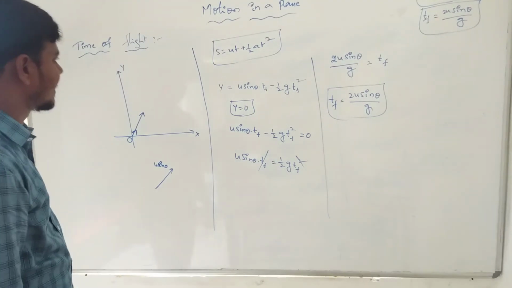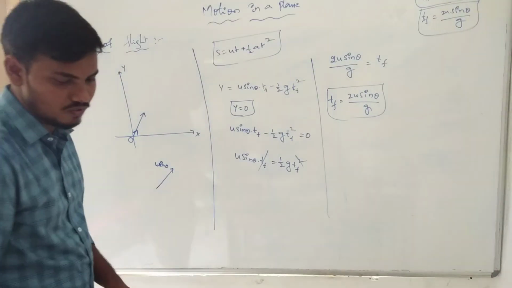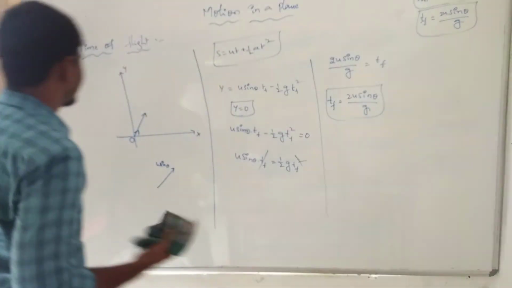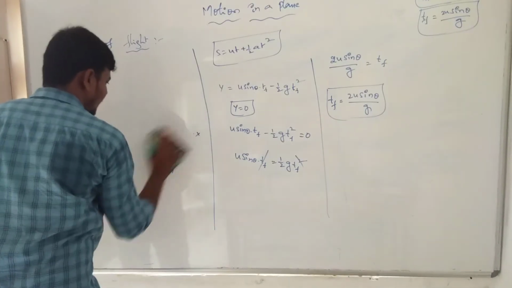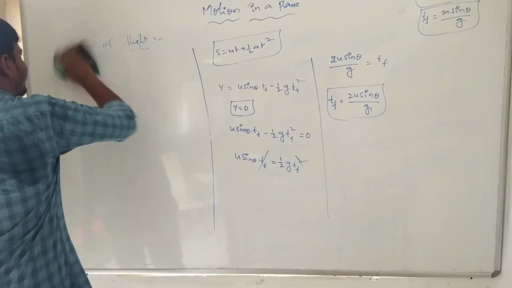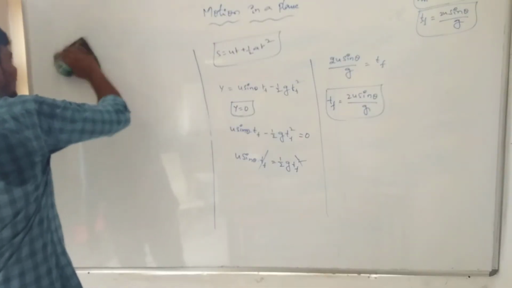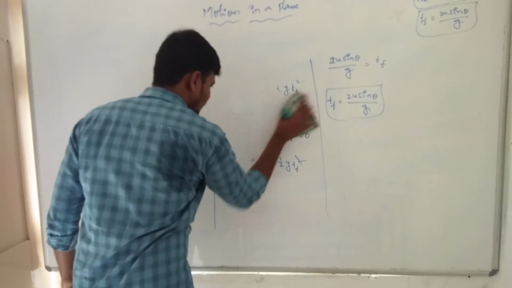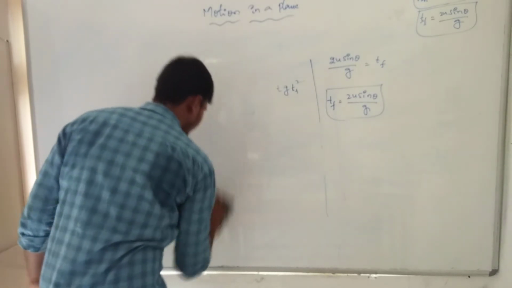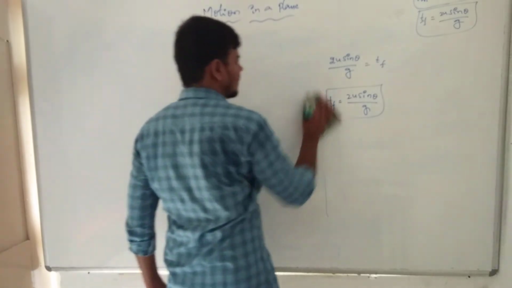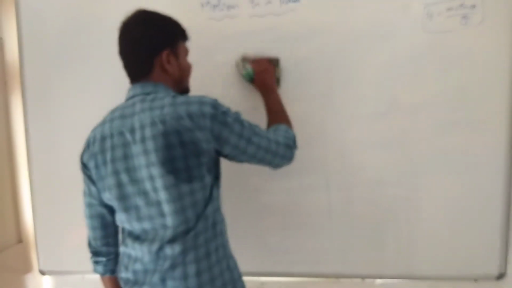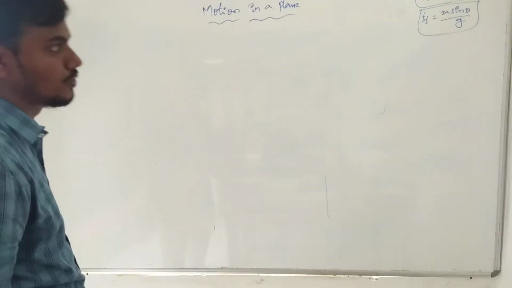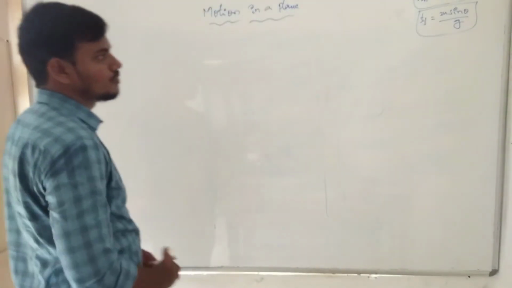Now what is the relation between the time of maximum height and the time of flight? Now we are going to find the relation between the time of maximum height and the time of flight. So the relation becomes: tm is the time of maximum height, tm is equal to u sin theta by g, and tf is equal to 2u sin theta by g.